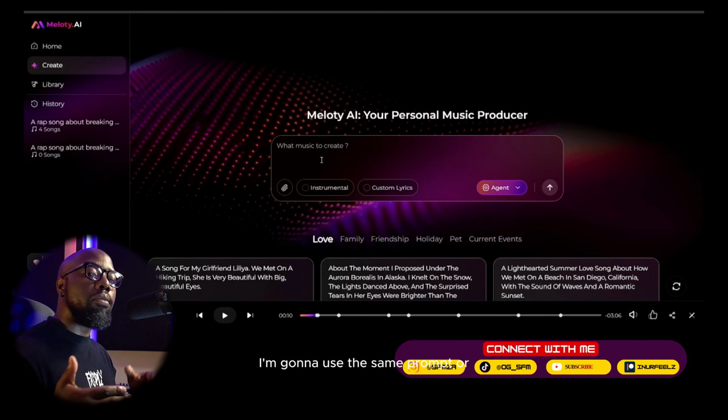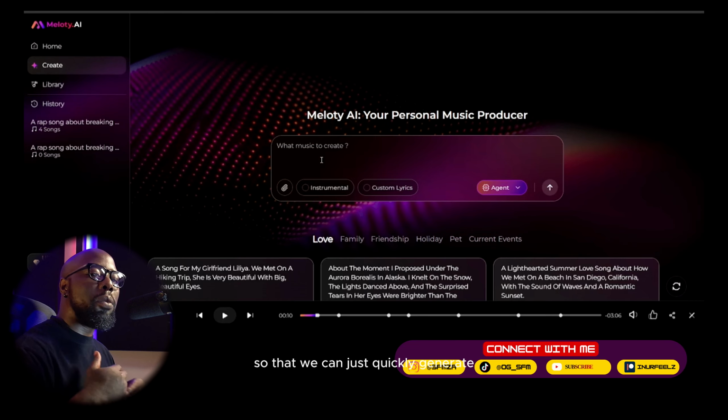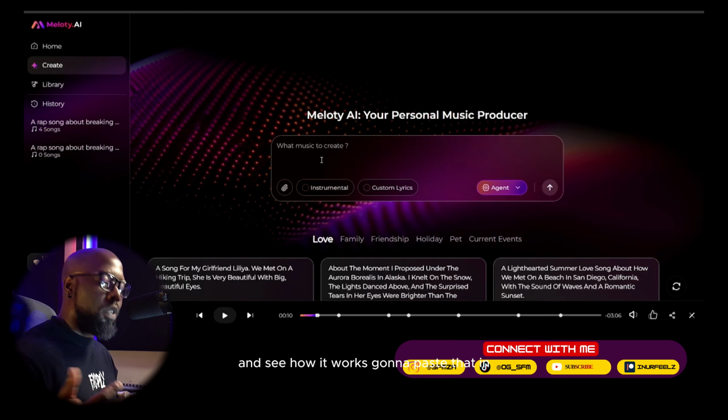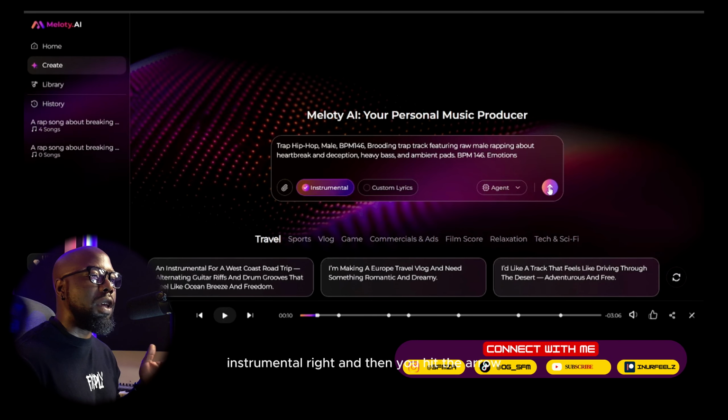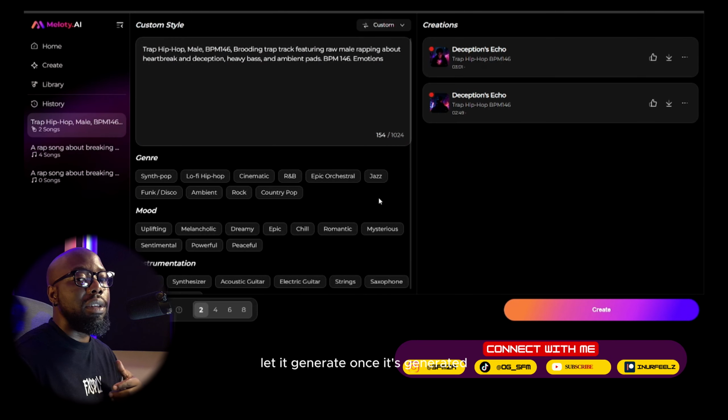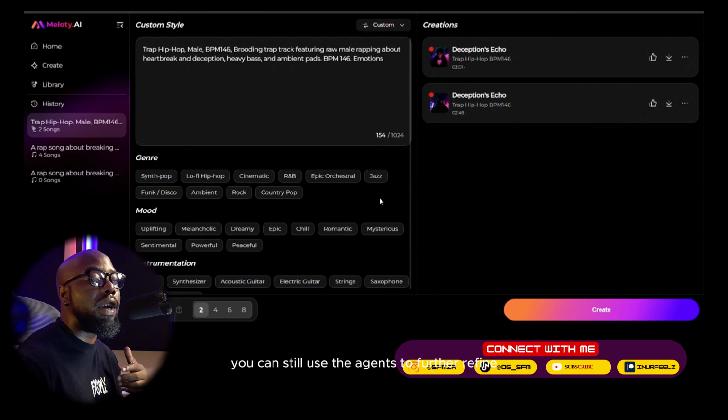I'm going to use the same prompt or idea that I used earlier so that we can just quickly generate and see how it works. I'm going to paste that in, and then you want to click here where it says instrumental, right? And then you hit the arrow, let it generate. Once it's generated, you can still use the agent to further refine the instrumental.